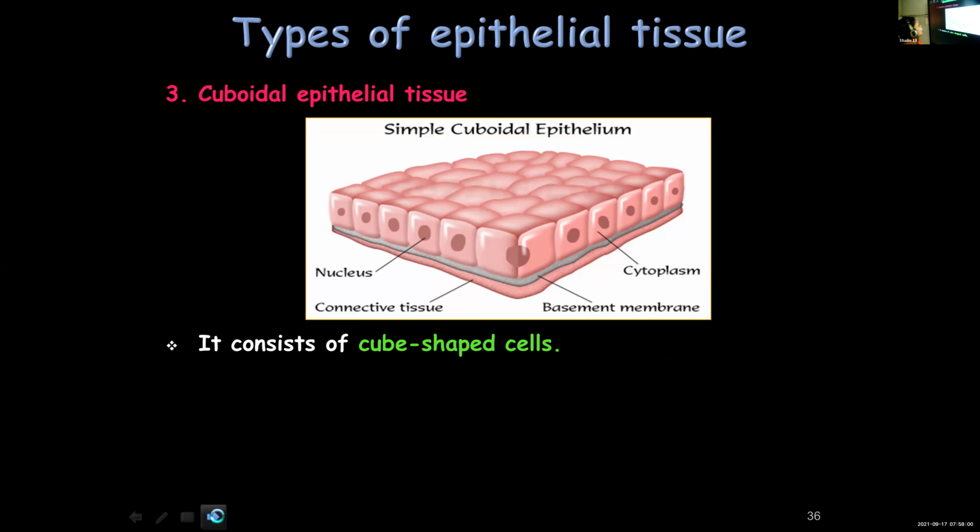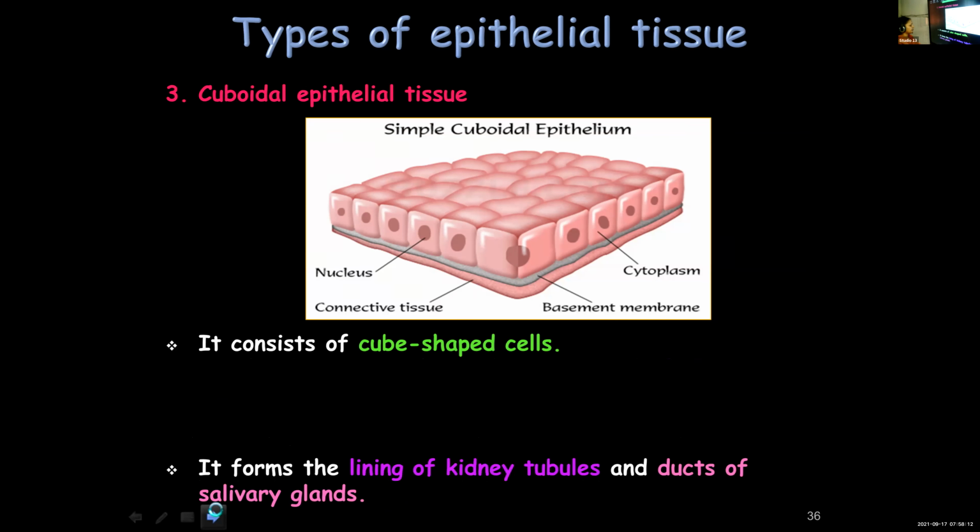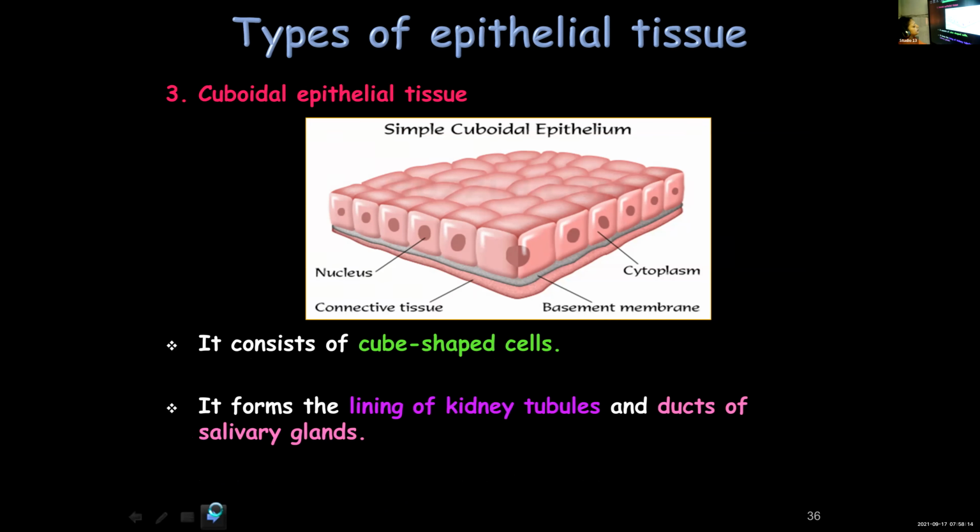Next is cuboidal epithelial tissue. From the name itself, we can understand: these are cube-like cells, cube-shaped cells. This is the third type: squamous, columnar, cuboidal. Squamous has two types, simple and stratified. Cube-shaped cells form the inner lining of kidney tubules and the ducts of salivary glands.